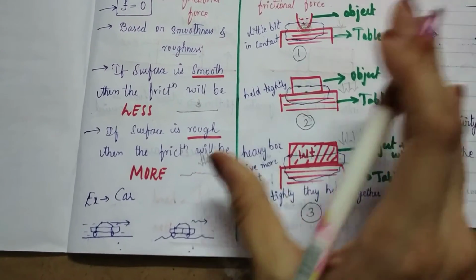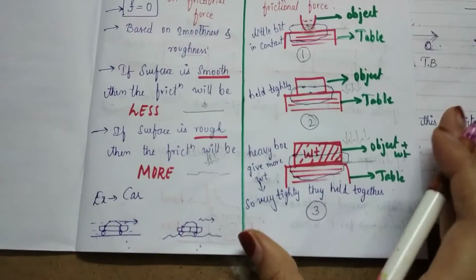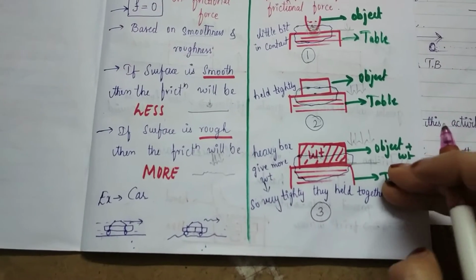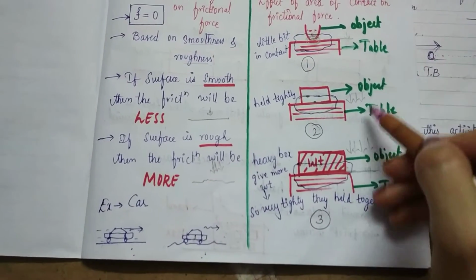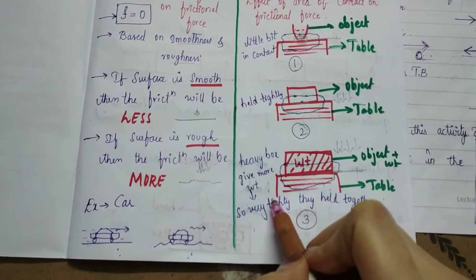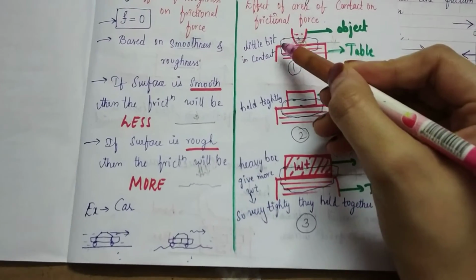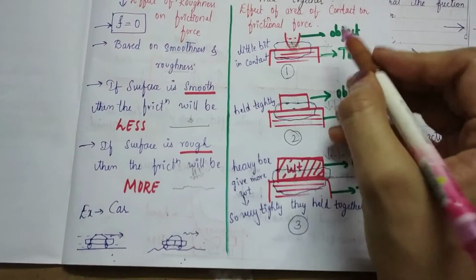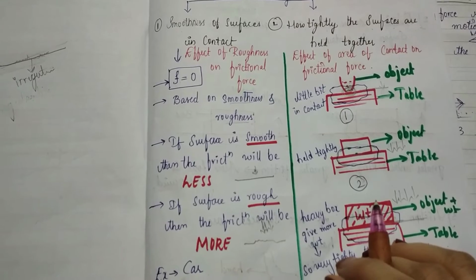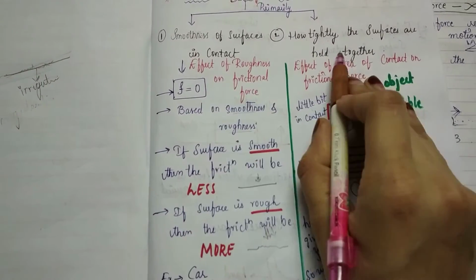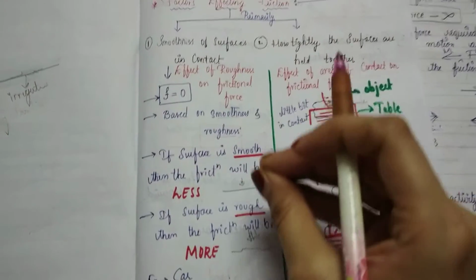What we are observing from these three scenarios, first, second and third, is that the force of friction would be maximum in the third scenario, and the force of friction is minimum in the first scenario. Clear? These are the two important factors which affect our friction.